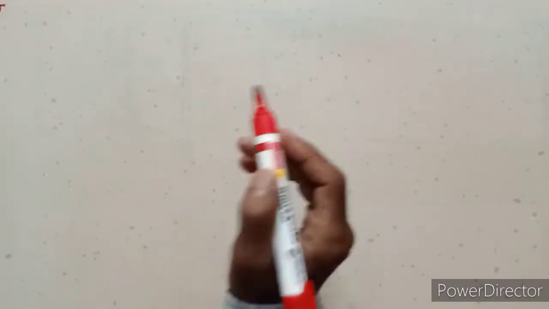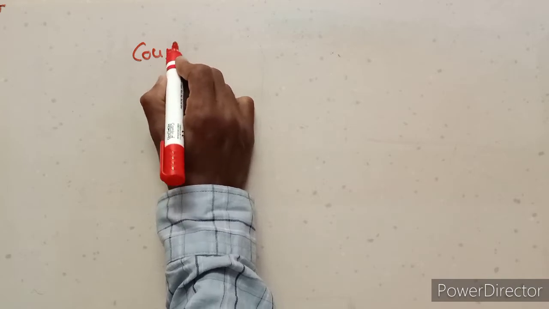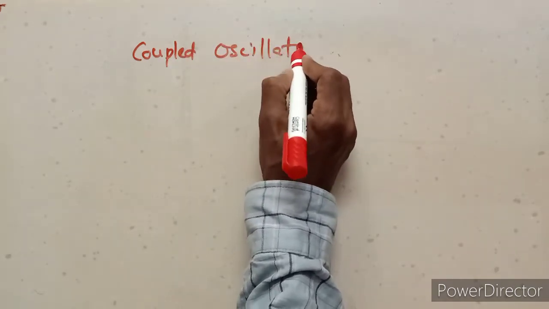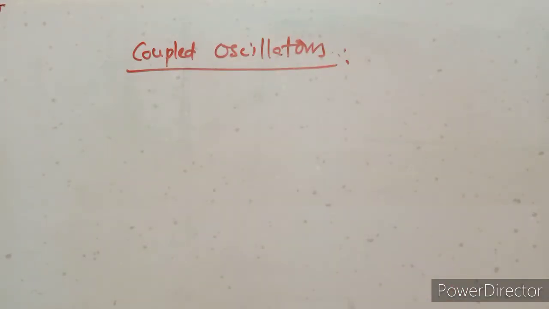Students, now we are going to discuss the coupled oscillators. Coupled means the combination.